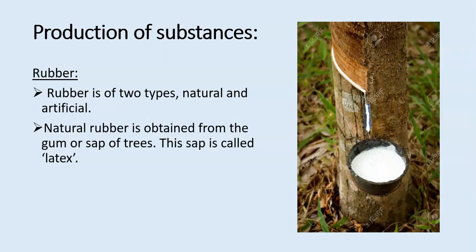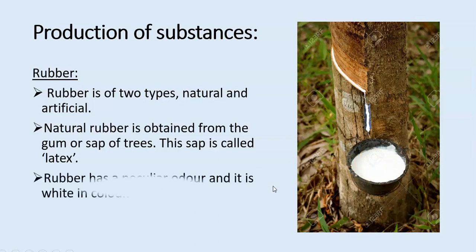You must have heard of rubber trees. On these rubber trees, a particular cut is made, and this is how the sap is collected. This is the gum or sap of the rubber tree. This is natural rubber, which is then processed and made into the rubber which we use. This process of collecting sap is called tapping. Rubber has a peculiar odor and it is white in color.